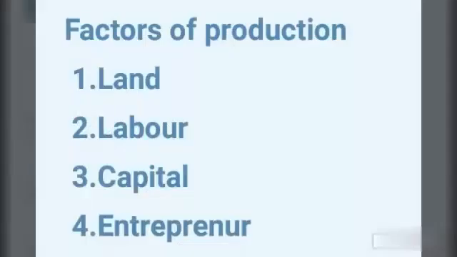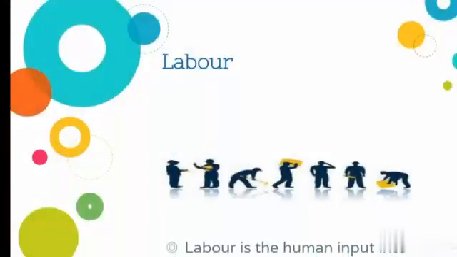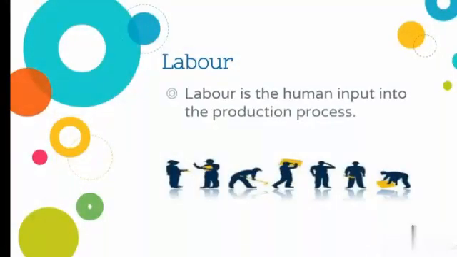Continuation of production. Do you know there are 4 factors of production: land, labor, capital, entrepreneur. Today we'll learn about labor, the workers. So children, now let's see the definition of labor. A labor is a human input into the production process. So labors are the human input to the production process.